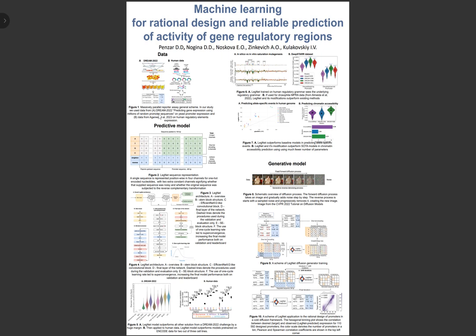To work with these sequences, we use a convolutional neural network, and to make data well suited for it, we one-hot encode our sequences, and also we add two additional channels. The first channel is a singleton channel, and it tells whether the quality of the object we passed to the model is good or bad, and it allows the model to account differently for high quality objects and low quality objects.